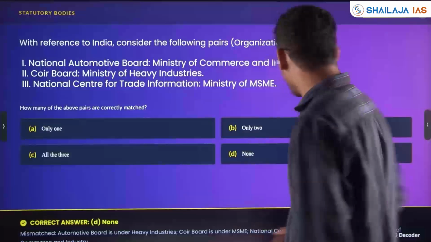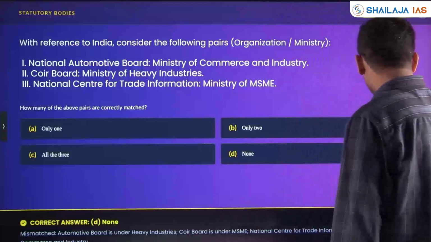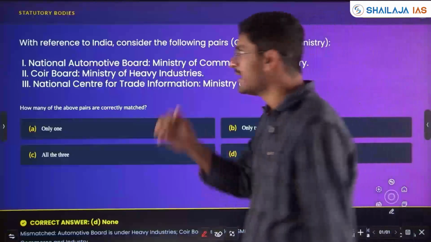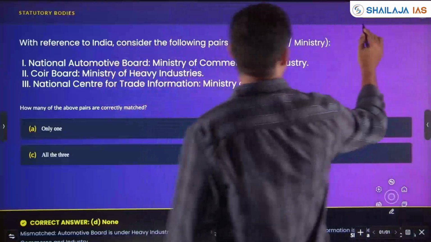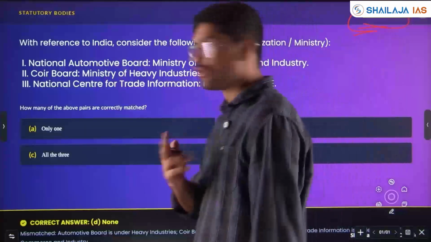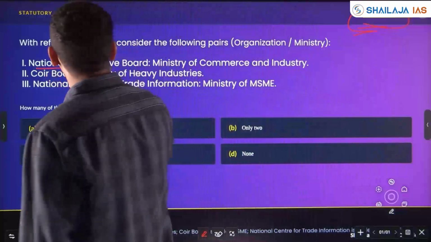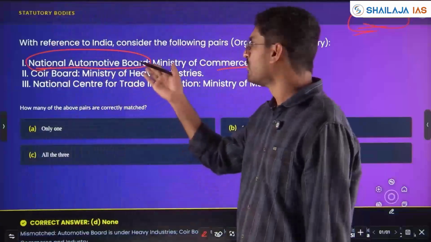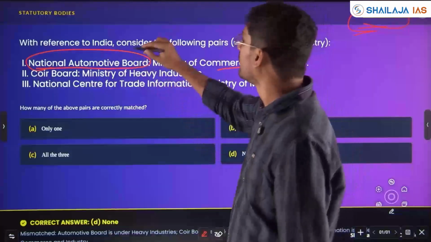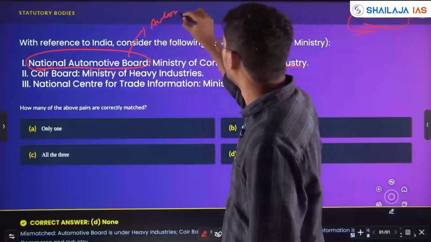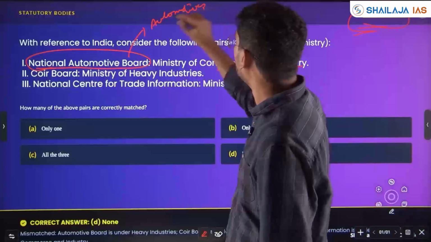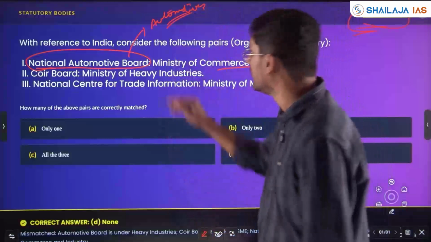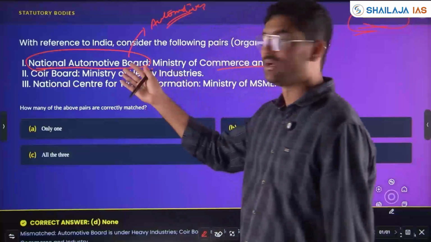Next, statutory bodies and which ministry they belong to. Again, a question has been asked in 2025. See, sir, the theme of 2 bodies was repeated again in 2025. 2 questions have come directly. National Automotive Board, Ministry of Commerce and Industry. What is the Automotive Board? With respect to automotives, will it be under the Ministry of Transport, Highways, Heavy Industries, or the Ministry of Commerce? Obviously, it has been changed, you will be able to see.